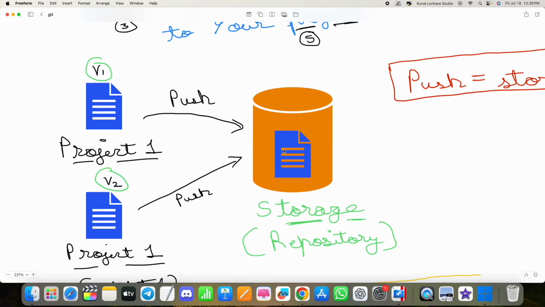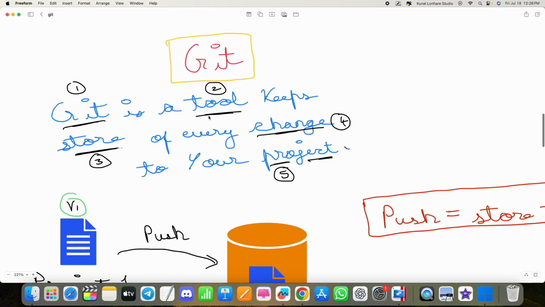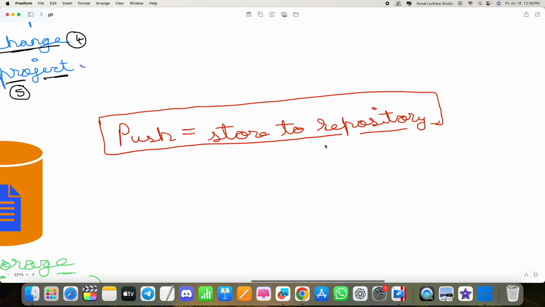Now my project 1 is available in my storage, or you can say repository. Here we use one word known as push. Whenever we work with Git and use the word push, push means store to repository.